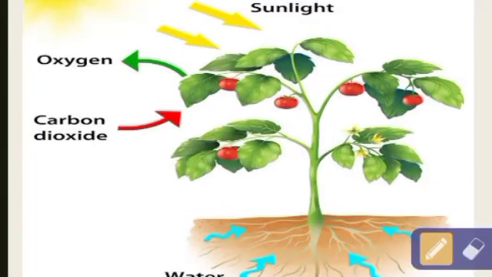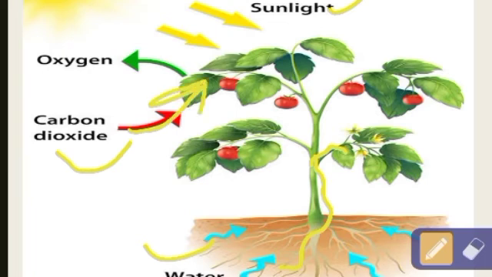Kids, now next is photosynthesis. As I explained, photo means light, synthesis means putting things together. Here in this diagram you can see that the plant is absorbing water from the soil through the stem, absorbing carbon dioxide from the air.